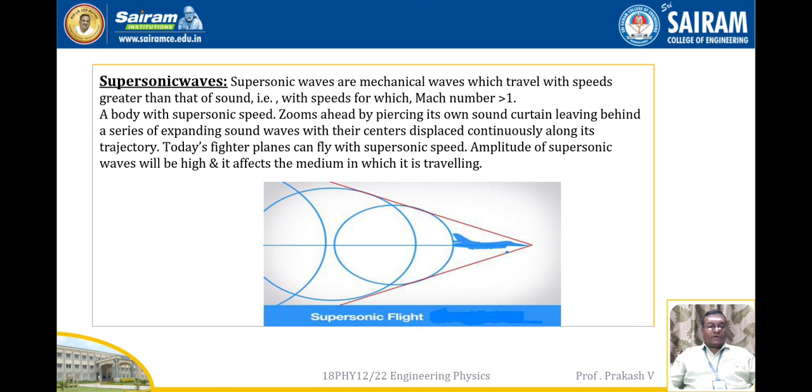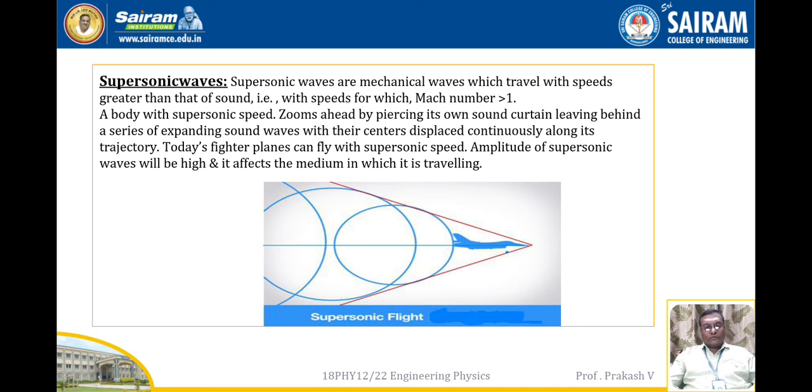Next I will explain what supersonic waves are. Any wave which moves at a speed greater than the speed of sound is considered a supersonic wave. Supersonic waves have a Mach number always greater than 1. Supersonic waves are produced by vehicles which move at supersonic speed. That means you can consider jet planes, which move at supersonic speed producing supersonic waves.